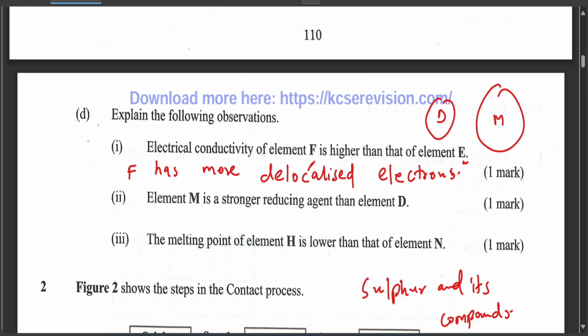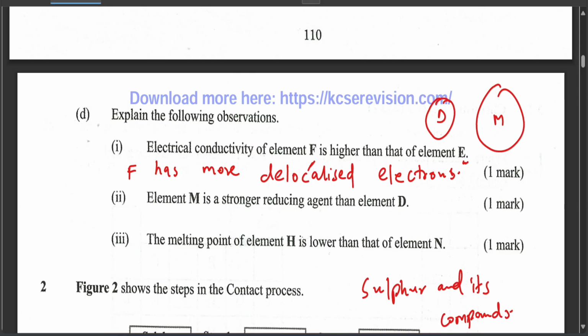Now, for reducing agents, a stronger reducing agent means that it reacts faster. Reactivity is looked at as the easiness of losing or gaining an electron.